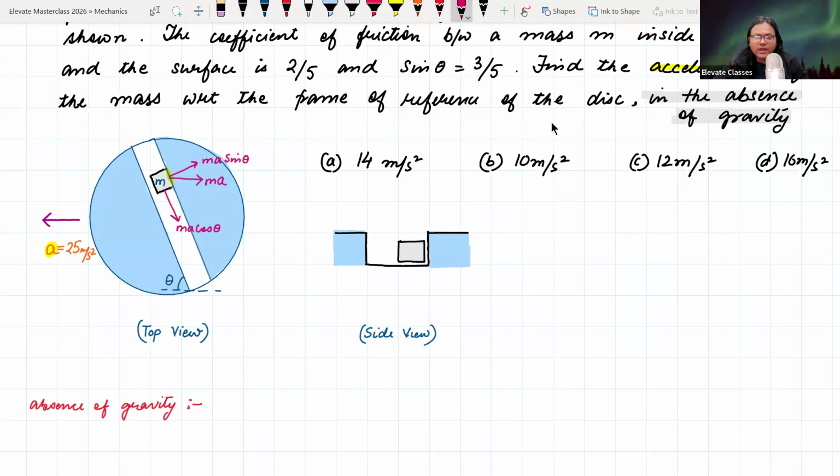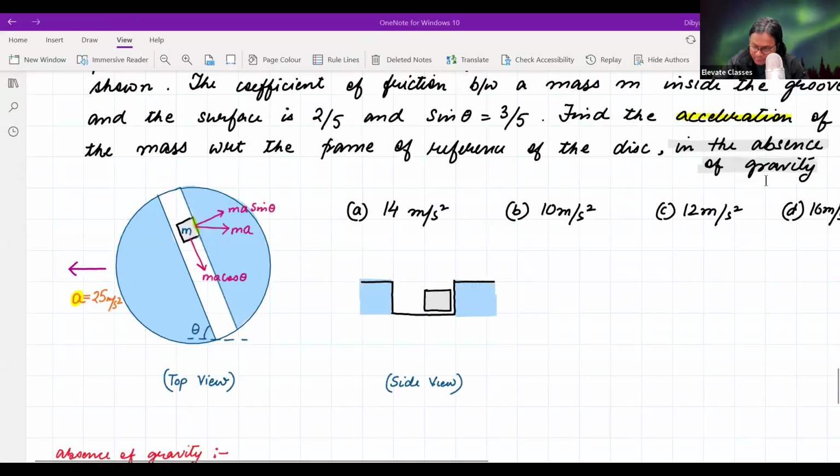Right now I'm only looking at the pseudo force. By definition, we know that if the platform is accelerating in the left hand side direction, the object will experience a pseudo force in the right hand side direction. Now, because the object can only slide in the groove, therefore I am resolving the forces along the groove and perpendicular to the groove. Okay, that is my x and y axis. Okay, caution correct hai. Very good. Now